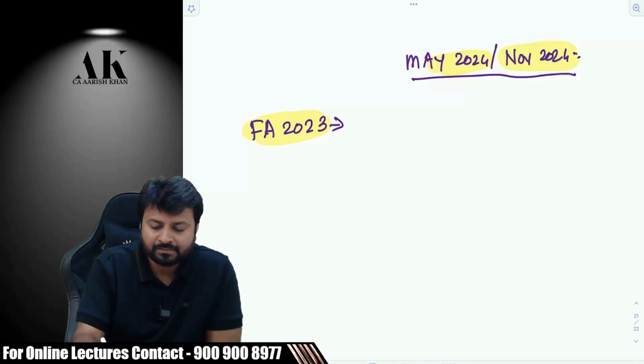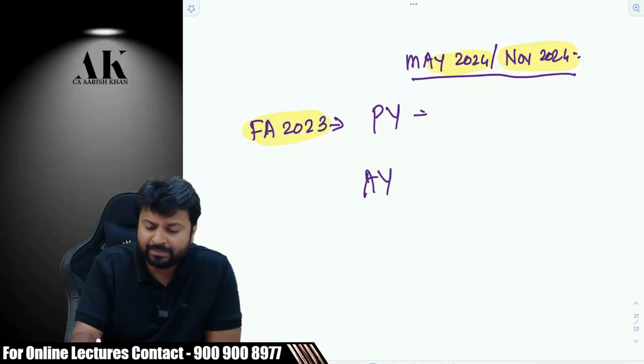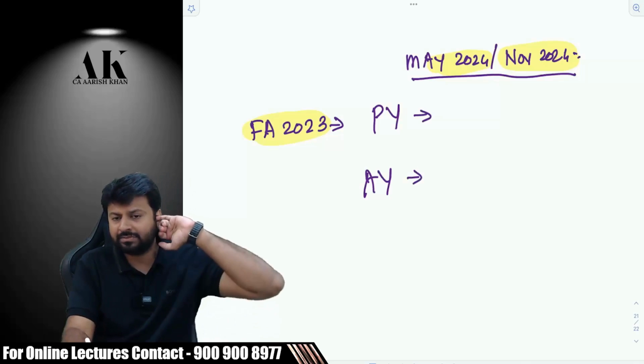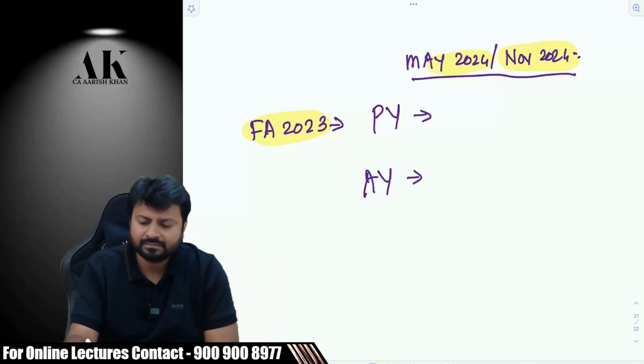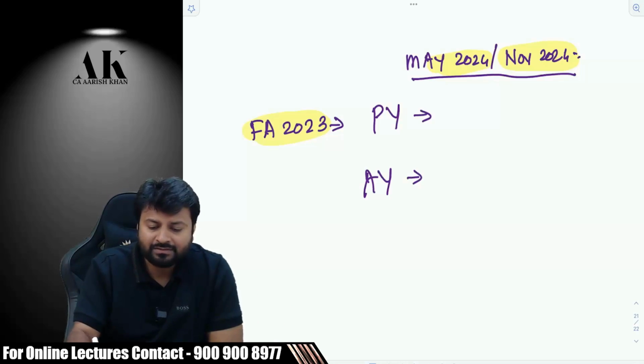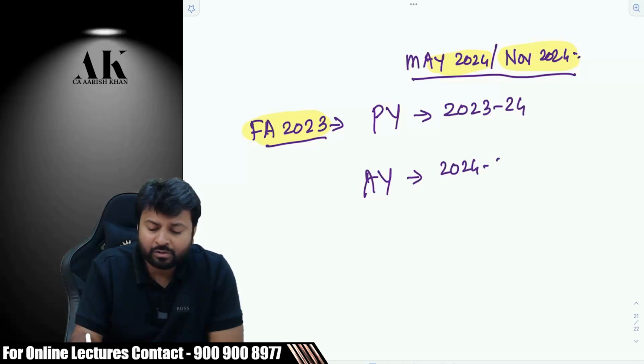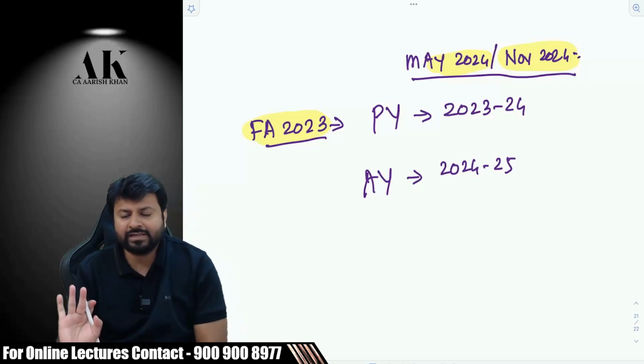Second question. With this Finance Act, we also need to decode what the previous year relevant for us is, because as a student it is important that we are aware of it. What is the assessment year applicable for our exam? Please answer: Finance Act 2023 will be applicable to which financial year? 2023-24, and assessment year 2024-2025. Is it clear to everyone?